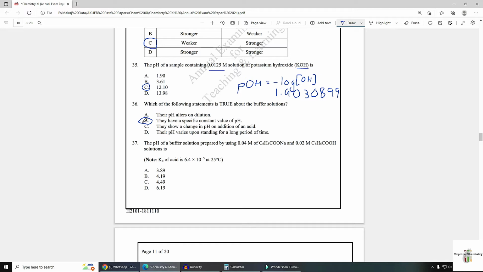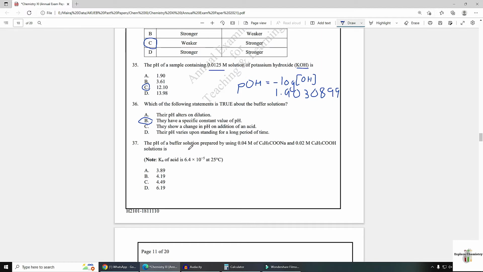Option C, why is it wrong? They show a change in pH on addition of acid. In the case of a buffer solution, even if we add a small amount of acid or base, their pH will remain constant. Their pH will not change. Their pH varies upon standing for a long period of time. No, they resist change in pH in any condition. So option B is the correct answer.